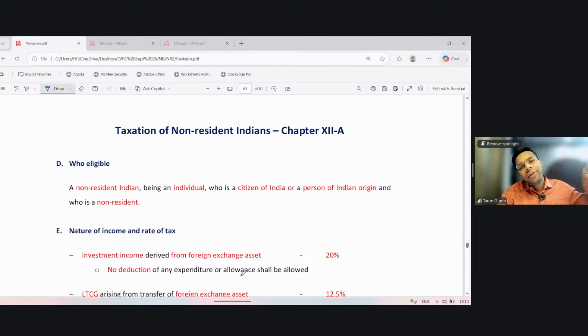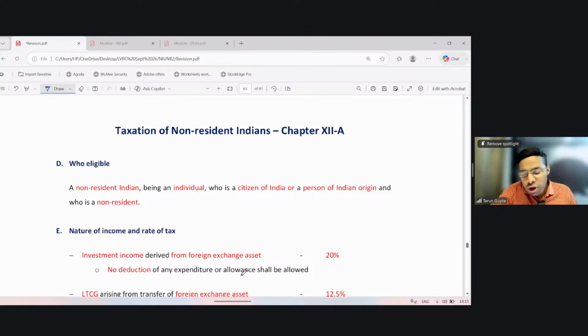So we have done 115AB, which is applicable to OFOs, overseas financial organizations, in respect of units purchased by them in foreign currency. Then we have done Section 115AD, which is applicable to FIIs or specified funds. Then we did 115BBA, applicable to sportsmen, sports associations, or entertainers. Right? Then lastly, we did 115AC, applicable to GDRs and FCCBs, meaning foreign currency convertible bonds.